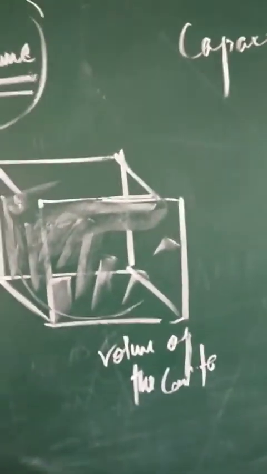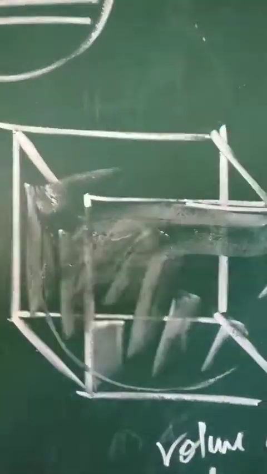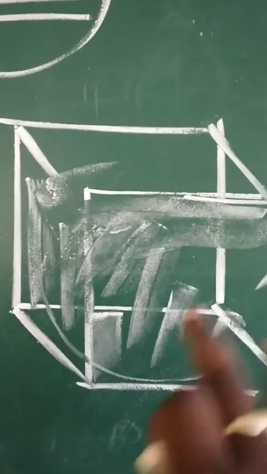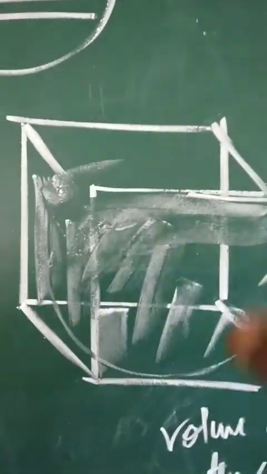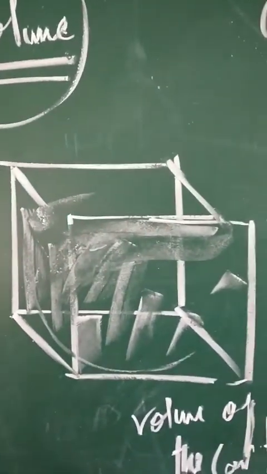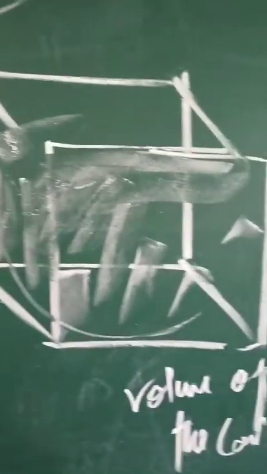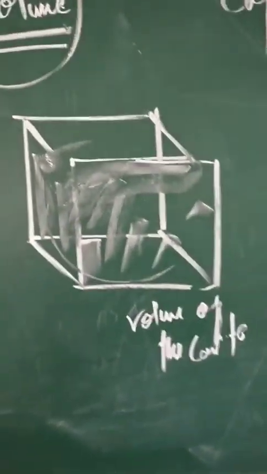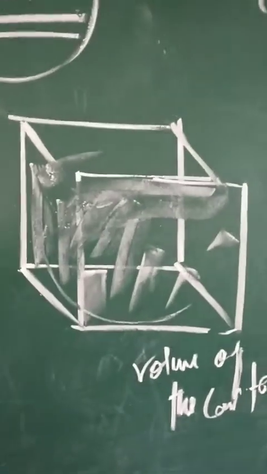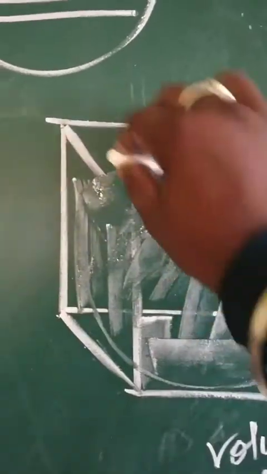So now the question is, sir, then what is total surface area? Total surface area is the area of all six faces, its outer faces. As there are six faces we can see, children, in a cuboid or a cube, all the faces are rectangular in shape. So all these six faces, how much space or how much area is there for all six faces? That is called total surface area. And when we're talking about the volume of an object, it means the amount of space inside. That is called its volume.